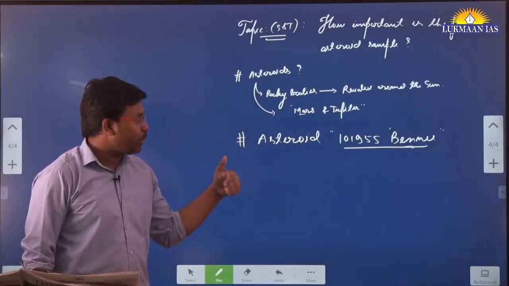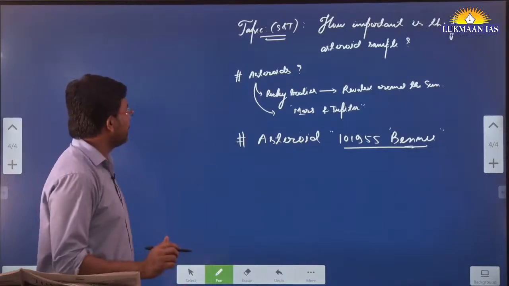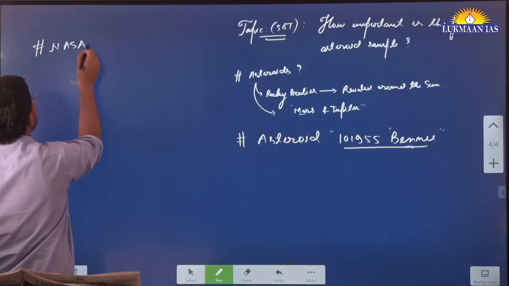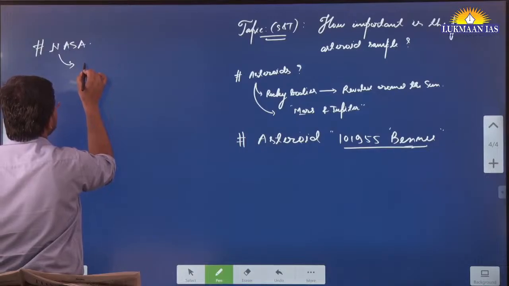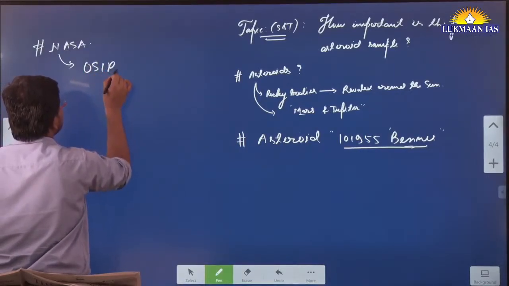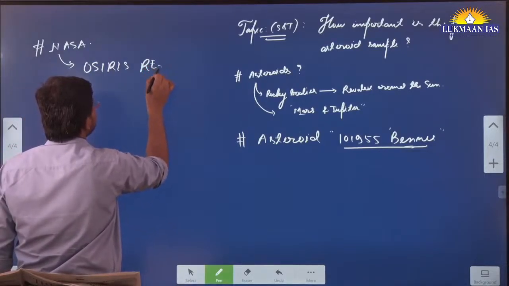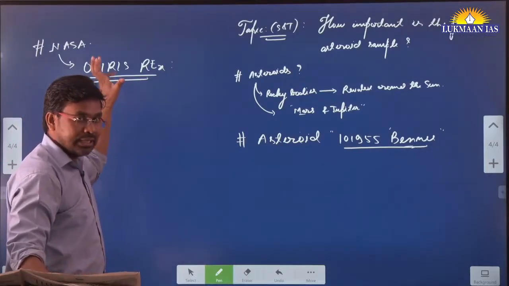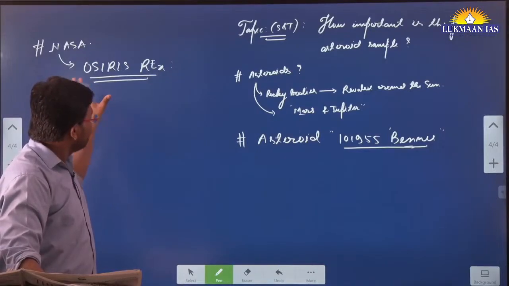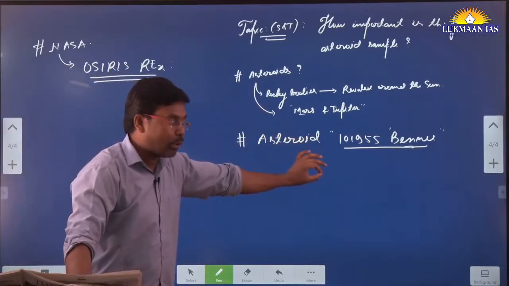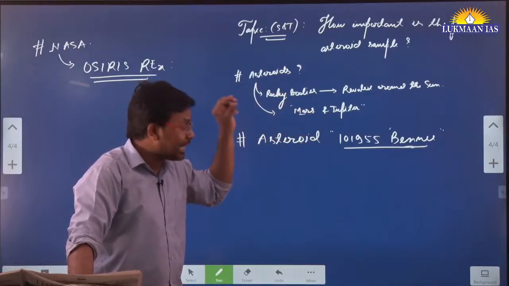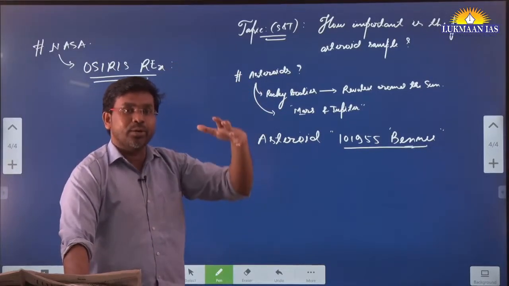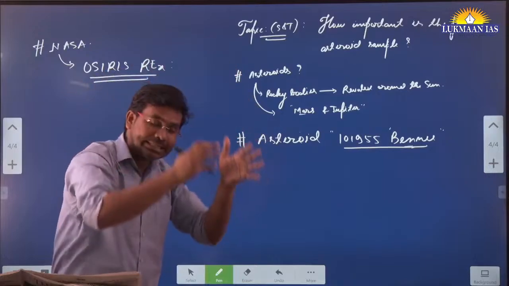Why has asteroid Bennu been in the news? Because the United States of America has a space agency known as NASA. NASA launched a space mission known as the OSIRIS-REx mission in 2016. This mission went to the asteroid Bennu and landed on it. It collected some samples from the asteroid and came back to the earth, and dropped that sample on the surface of the earth.